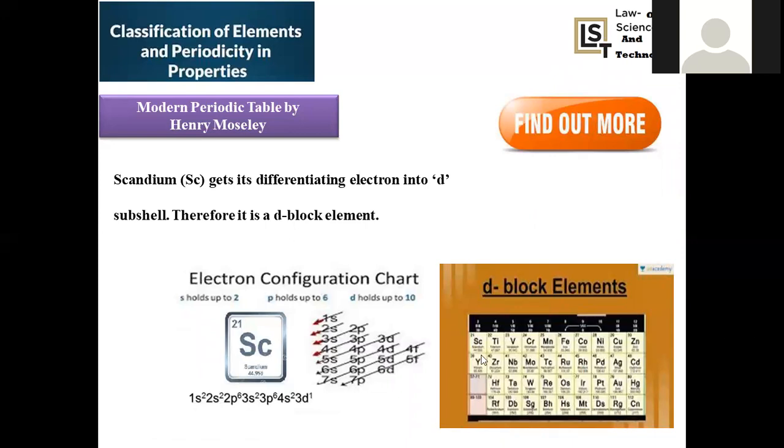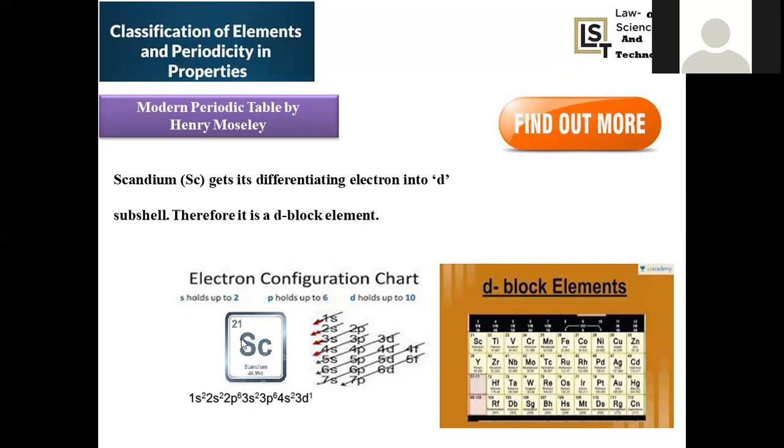I'm going to the d block. D block elements are nothing but those in which the differentiating electron enters into the d orbital, which may be a d1 to d10 system. In total 10 groups will be given because there is a probability of filling the electrons from 1 to 10. So that's why d1 to d10 systems are regarded as d block elements.